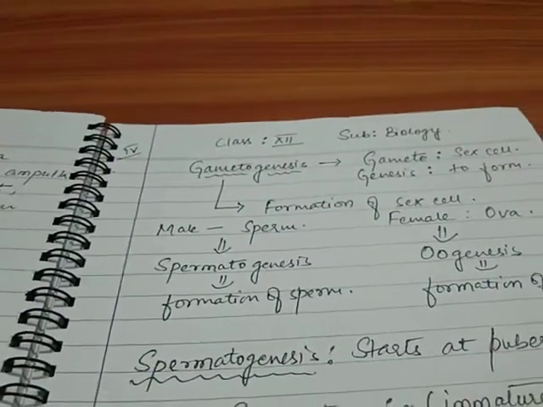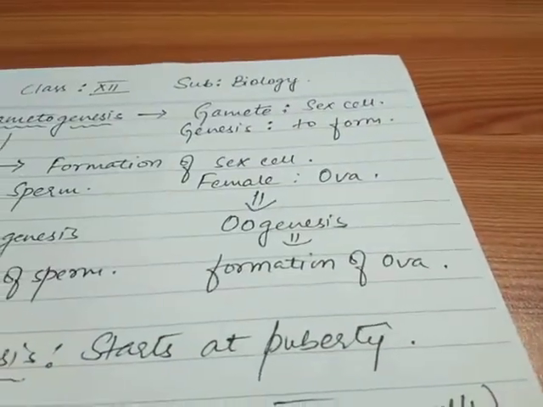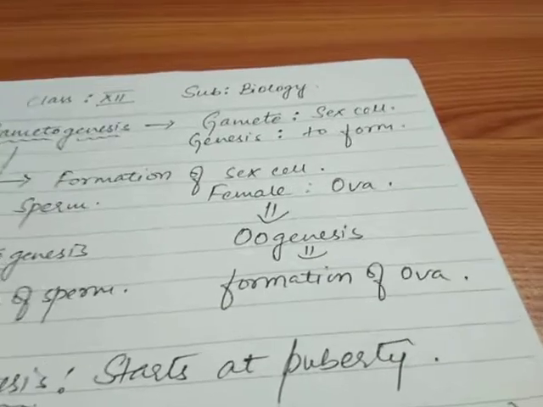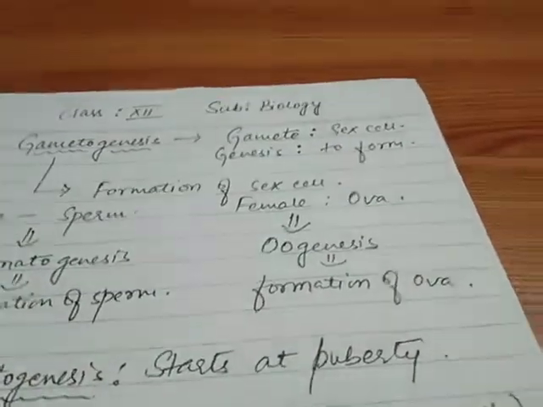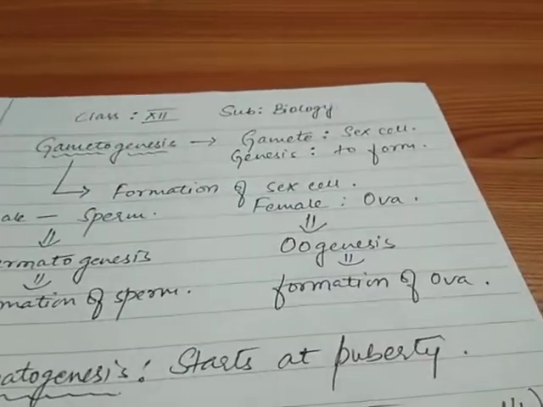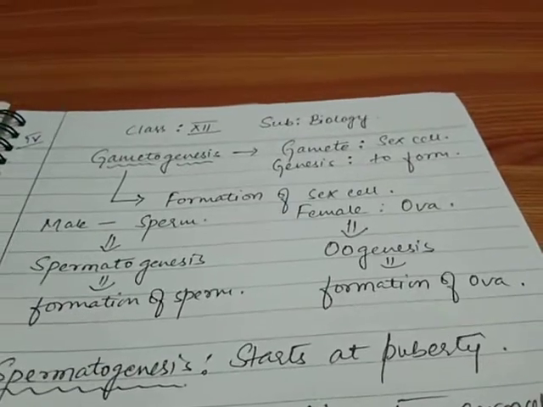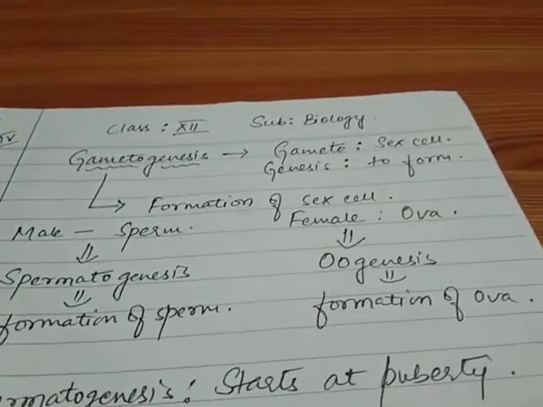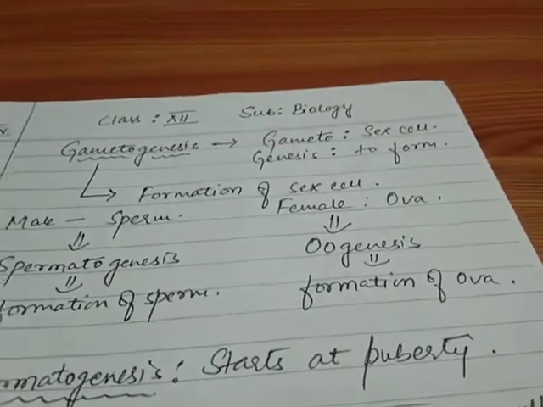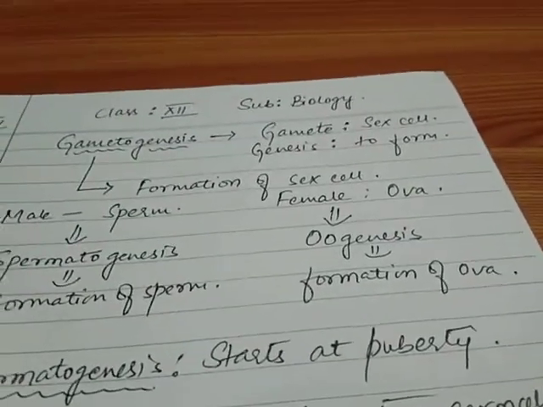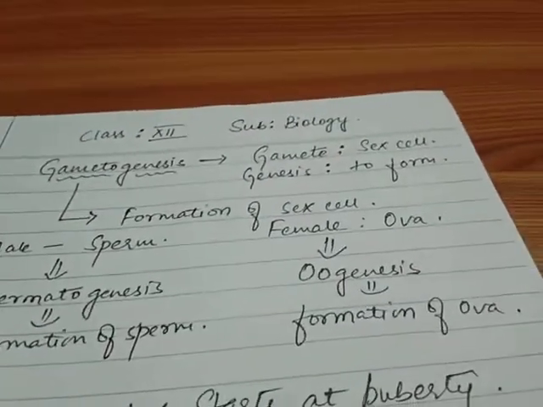The process of spermatogenesis usually starts at puberty. Now students, you already have gone through the word puberty and you know very well that puberty is that age in human beings when they gain the ability to reproduce. That is, they can actively reproduce from this age. It is the onset of reproduction in the life of human beings. So spermatogenesis always starts at this time period.